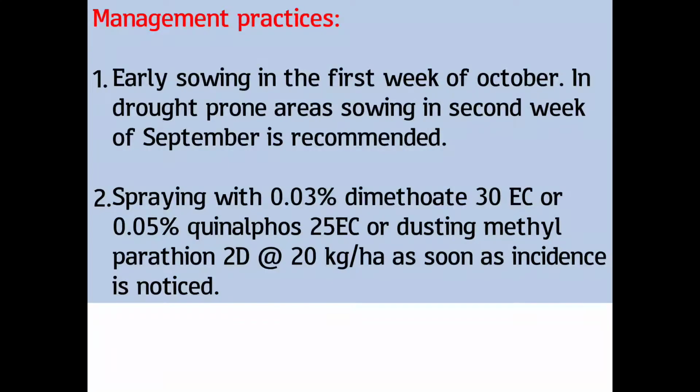Management practices: the most important management practice is early sowing in the first week of October. This is an objective type question. Early sowing in the first week of October controls the safflower aphid. In drought prone areas, sowing in the second week of September is recommended. Spraying with 0.03% dimethoate 30 EC or 0.05% quinalphos 25 EC for control of the safflower aphid.